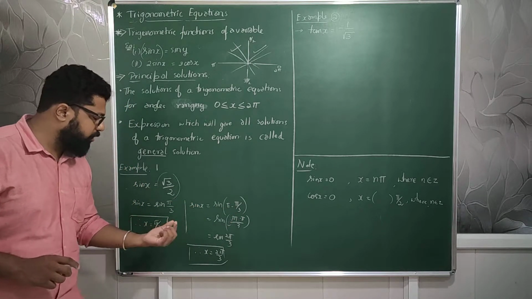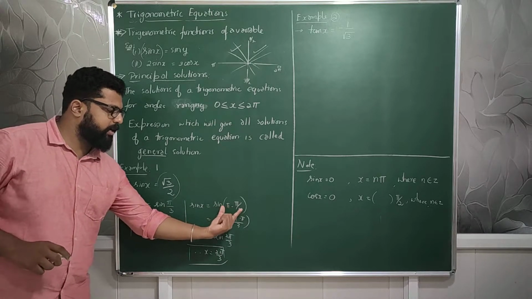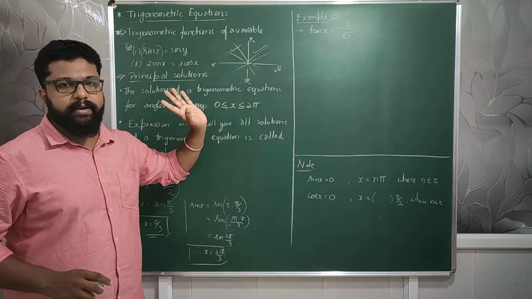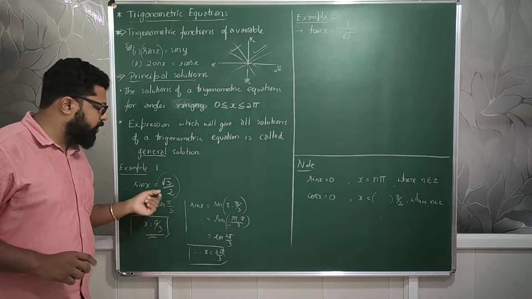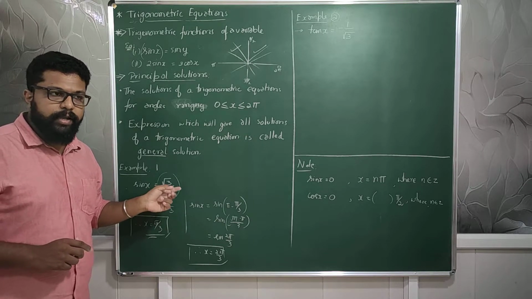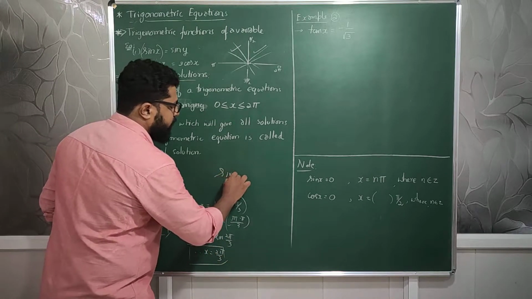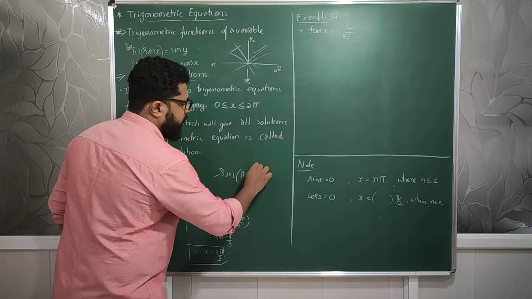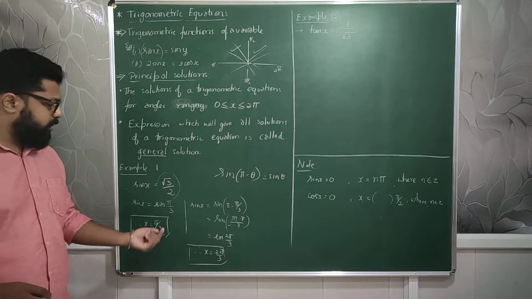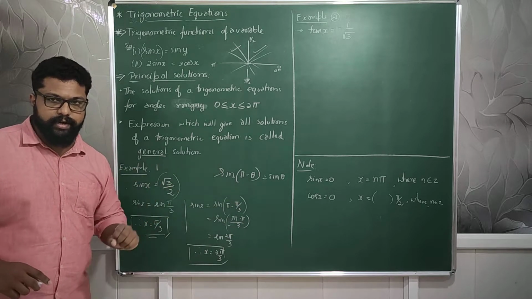So this root 3 by 2 can also be written as sine of pi minus pi by 3. Agree or not? That is the second quadrant pattern. That pi minus pi by 3 also will have root 3 by 2 value itself. Agree or not? Sin of pi minus pi by 3 is sin pi by 3 itself. Why? Because sin of pi minus any angle is equal to sin of that angle. That is in the second quadrant.